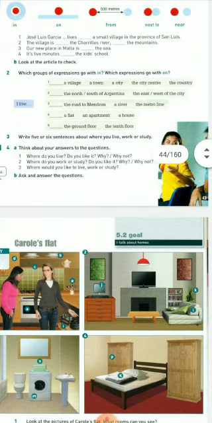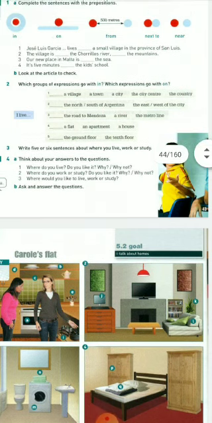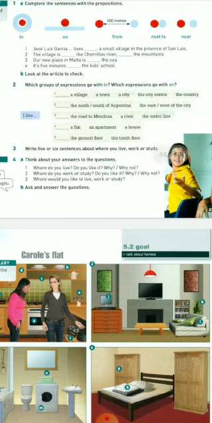So try to complete them. I'm going to give you the answers in the text that I'm going to write below. Okay, you can do it on your own. Remember that if it is a big place and you are inside of it, it is in. If it is an institution, you use at. Here you don't have the option of at, just for you to know, for the record. You can repeat the answers, by the way.